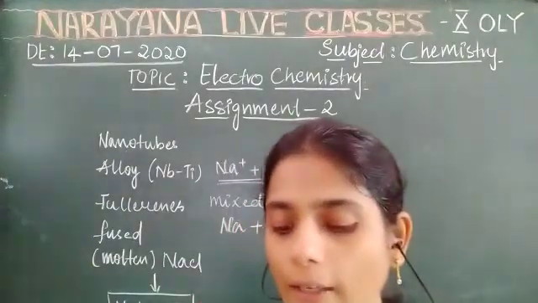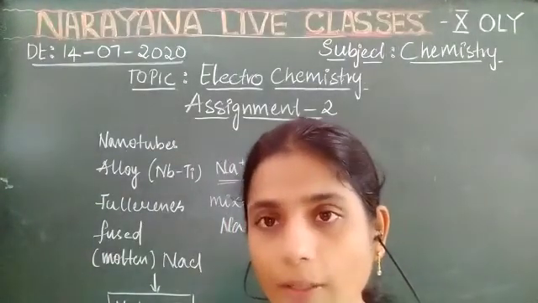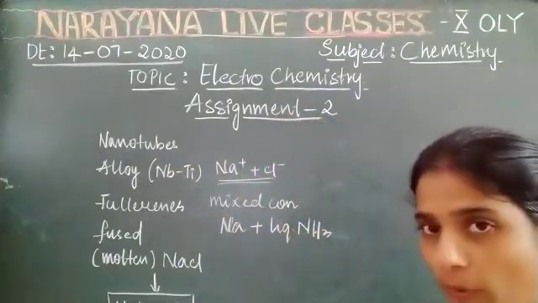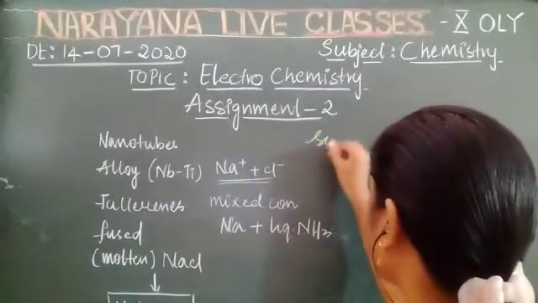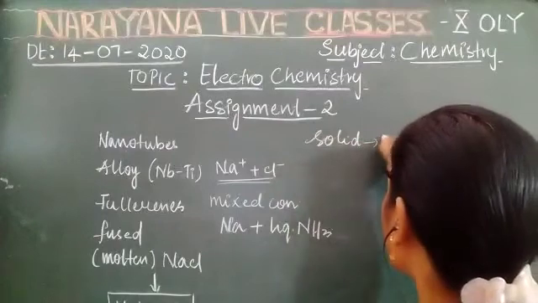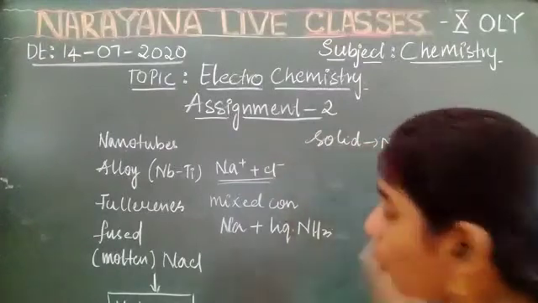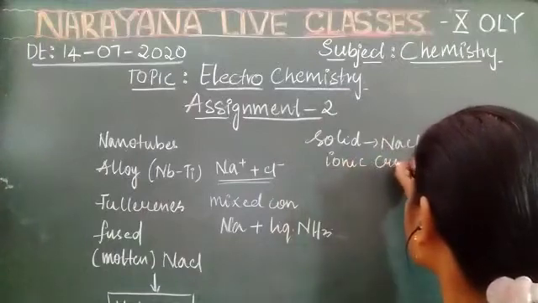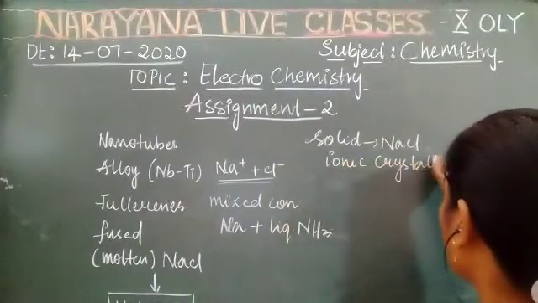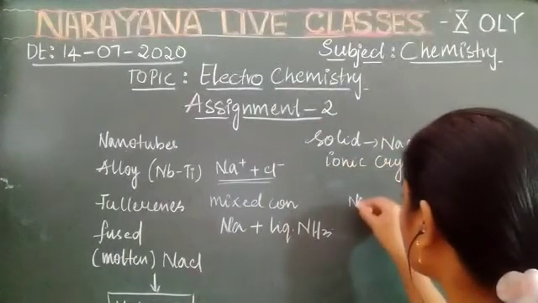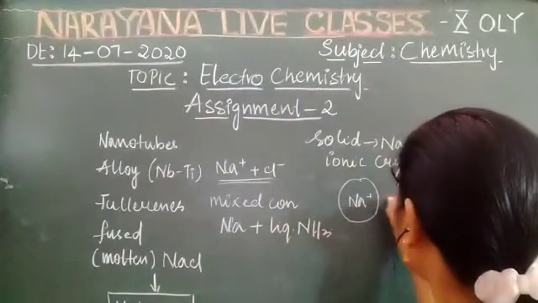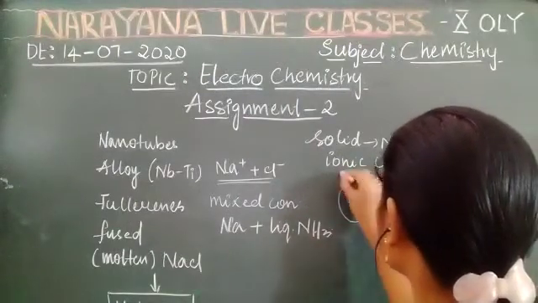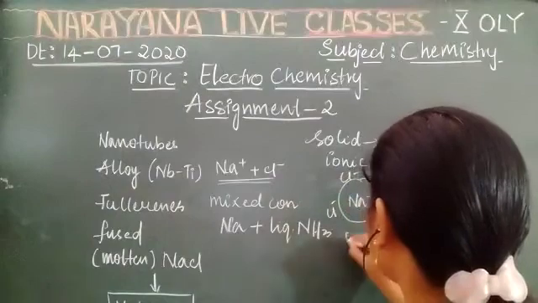Solid NaCl is not a conductor of electricity. Why? First, we'll find the reason. Solid NaCl means this is an ionic compound. So commonly, ionic compounds are crystalline structures where each Na+ is surrounded by a fixed number of Cl- ions.